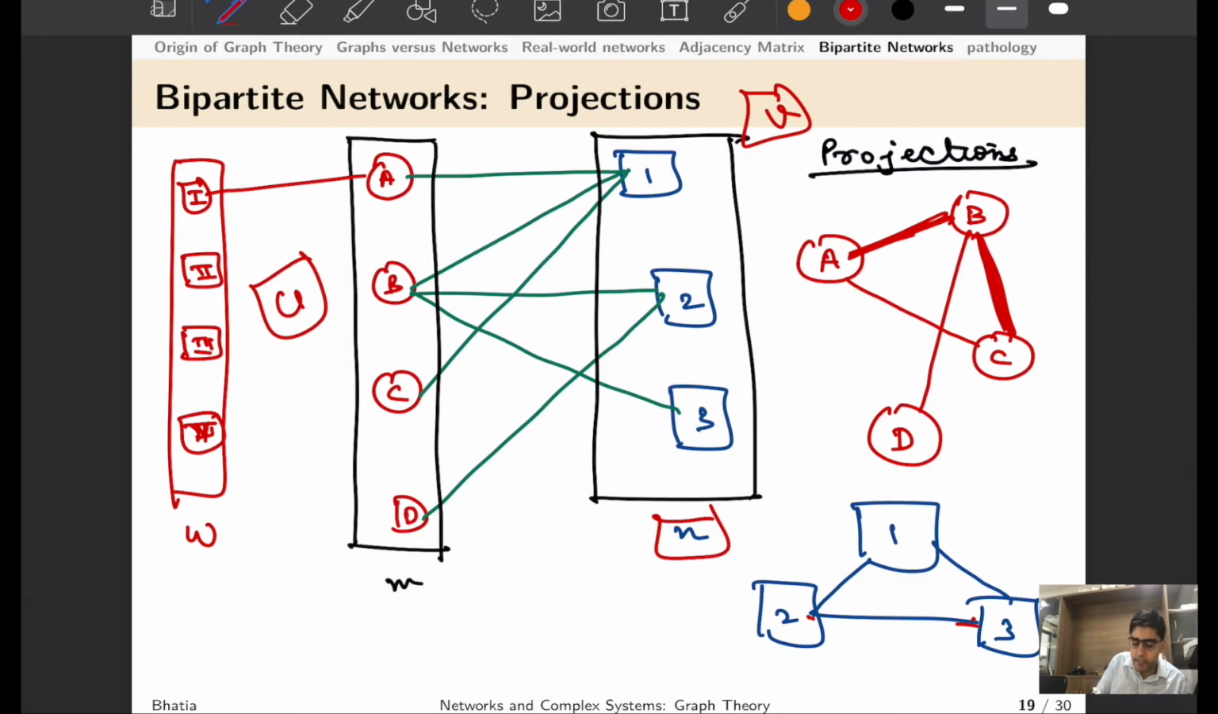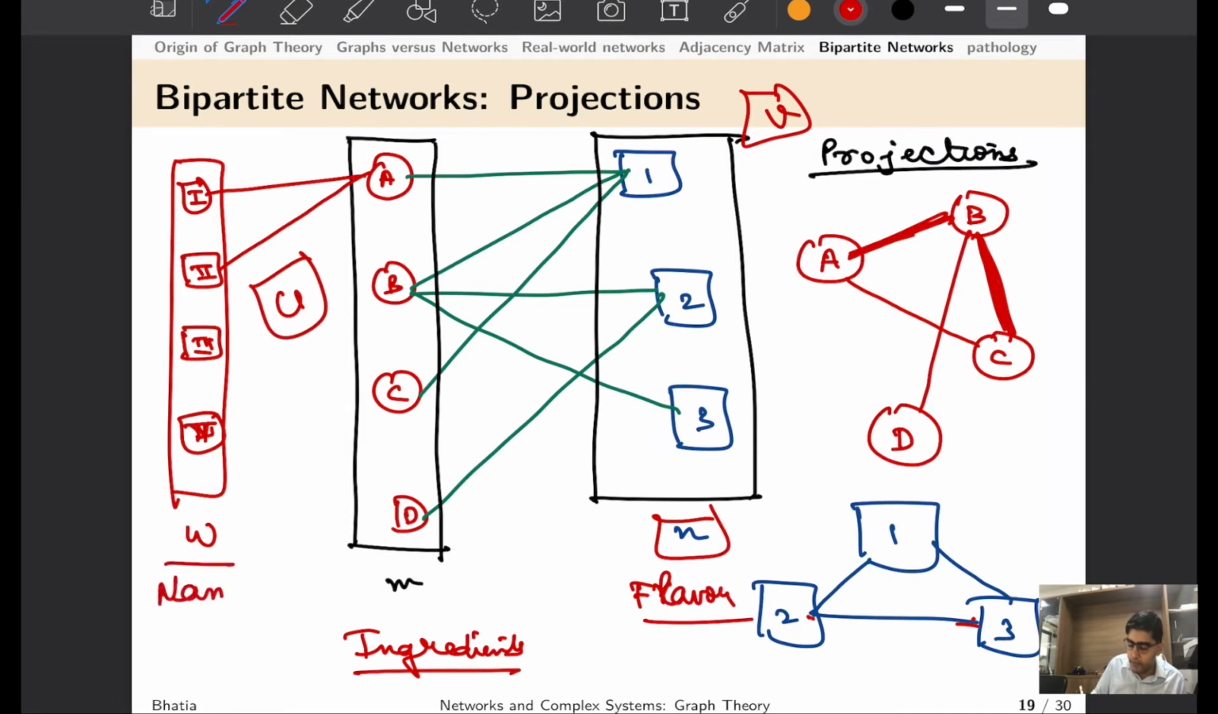That is, let us say chicken masala uses garlic. Similarly, garlic pizza also uses garlic, and hence there would be some commonality in terms of ingredients that they will have. This is going to be ingredient, this is going to be flavor, and this is going to be name of the dish.